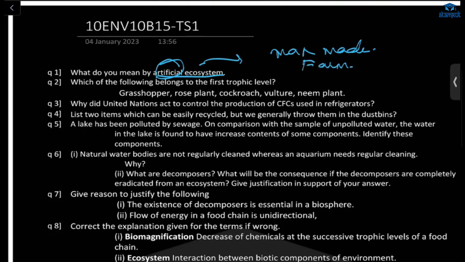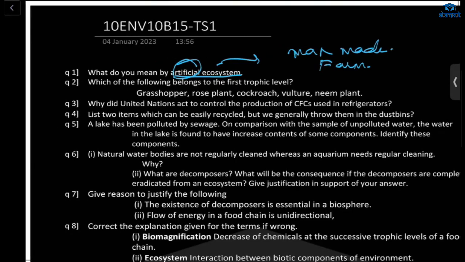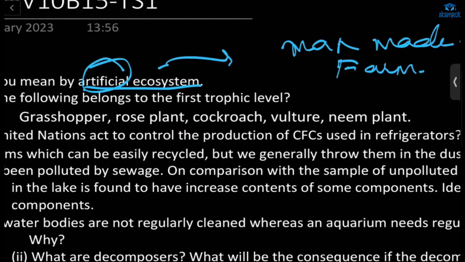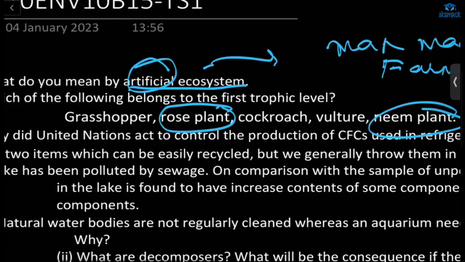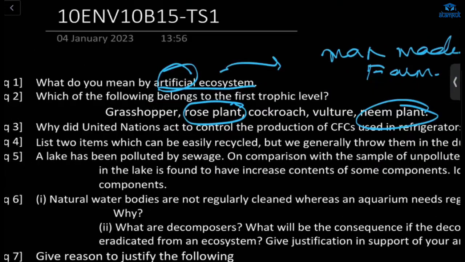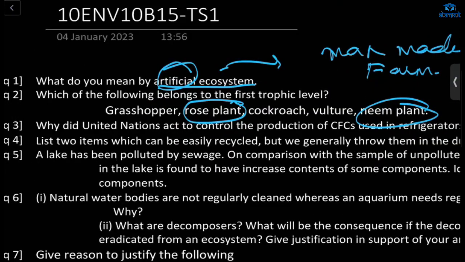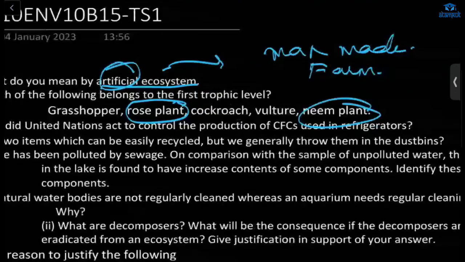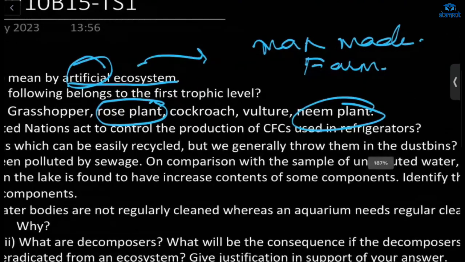Which of the following belongs to the first trophic level? Grasshopper, rose plant, cockroach, vulture, neem plant. Rose plant and neem plant. These two are the first trophic level, right? Producer.